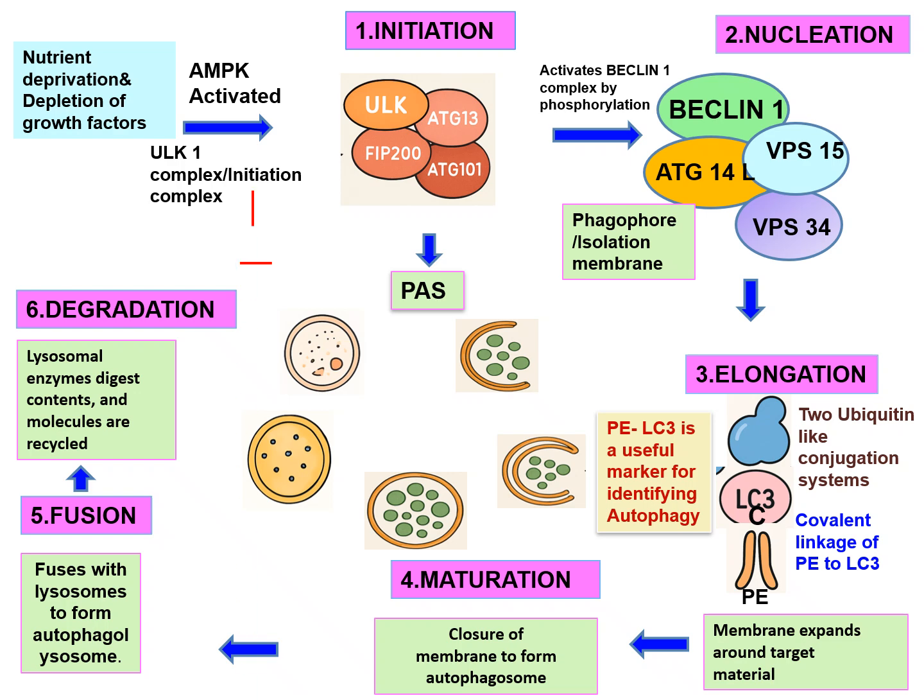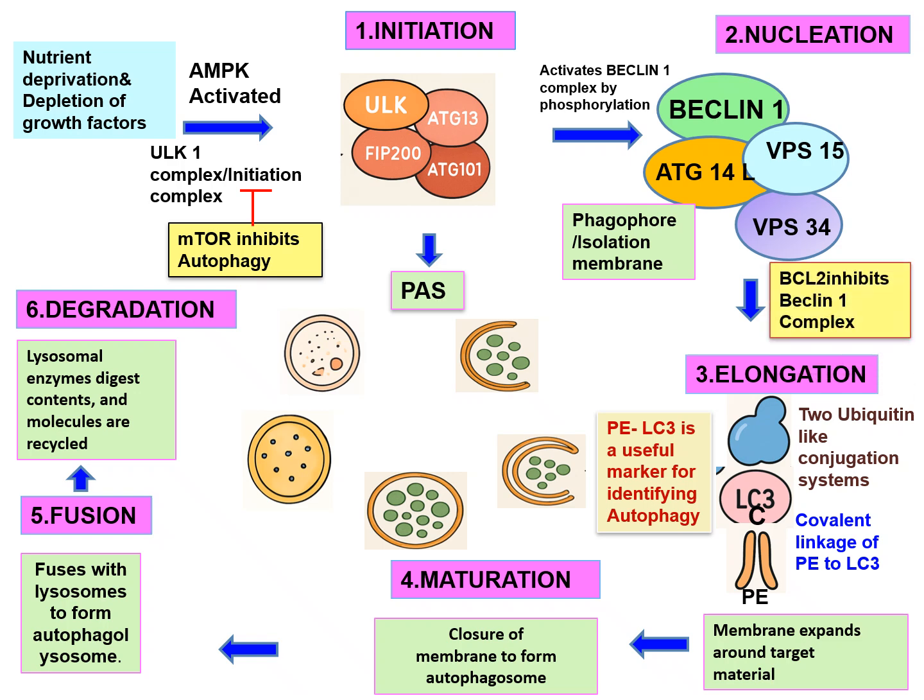What are the inhibitors of autophagy? First inhibitor is mTOR, the mammalian target of rapamycin, which inhibits autophagy. How is it inhibiting autophagy? It is inhibiting the ULK1 complex, also known as the initiation complex. So mTOR inhibits the ULK1 complex and thereby inhibits autophagy. Another inhibitor of autophagy is BCL2, which inhibits the Beclin-1 complex.